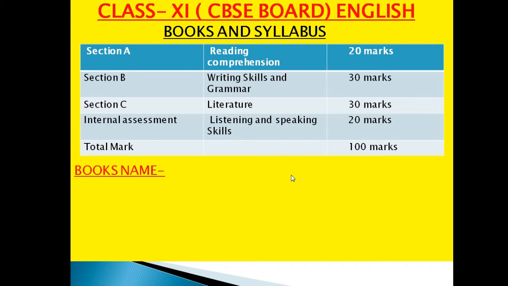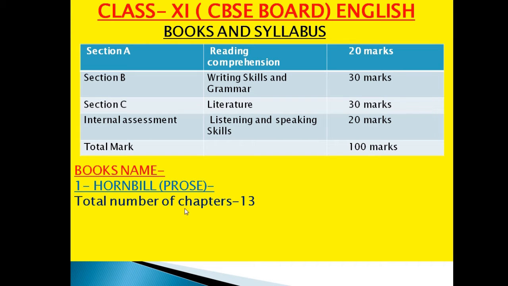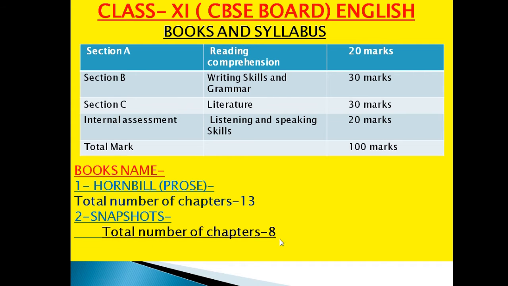So let's see now the names of the books. One book is Hornbill, that is prose. The total number of chapters in Hornbill is 13. Snapshots has a total of 8 chapters. Grammar is up to the school, which book they prefer or which book the teacher wants you to purchase for studying. Hornbill contains both story and poem. It is combined, 13 chapters combining both poems and stories. So now let's see the chapter names.